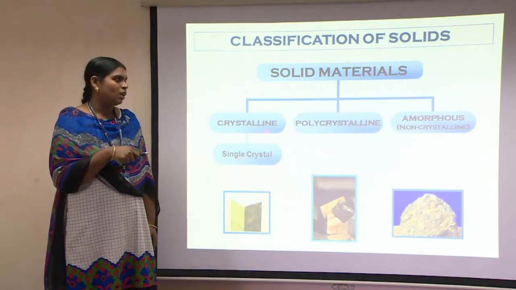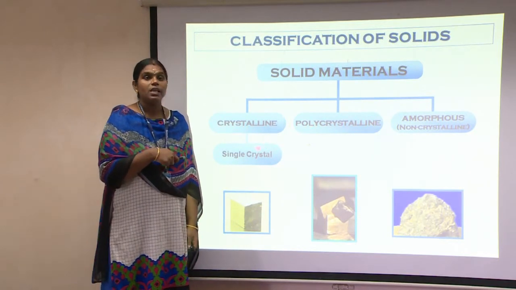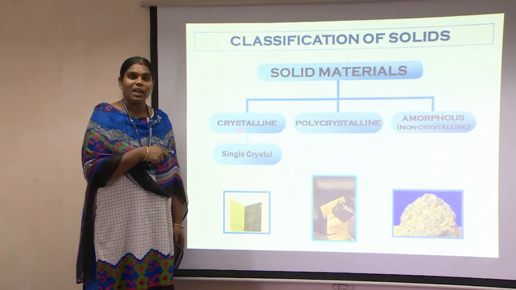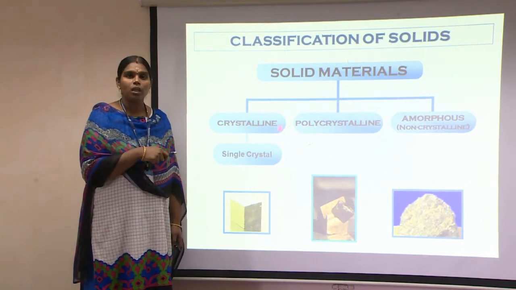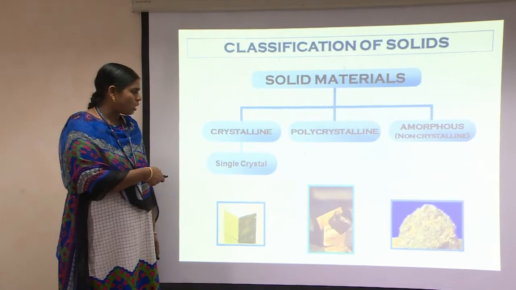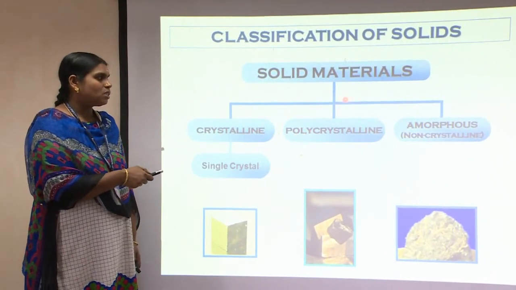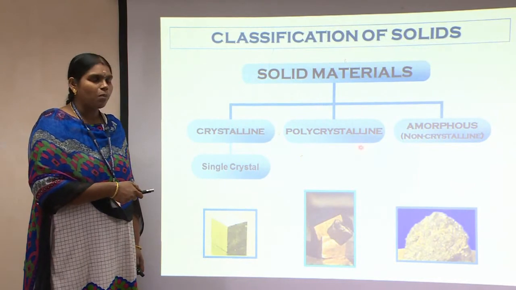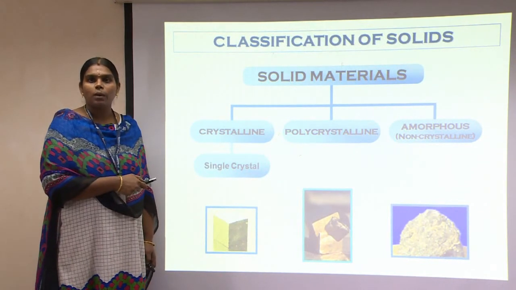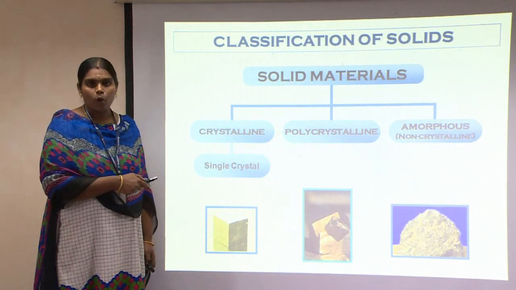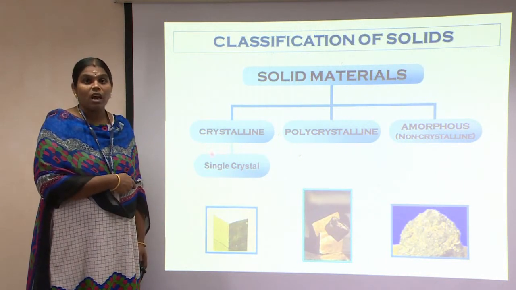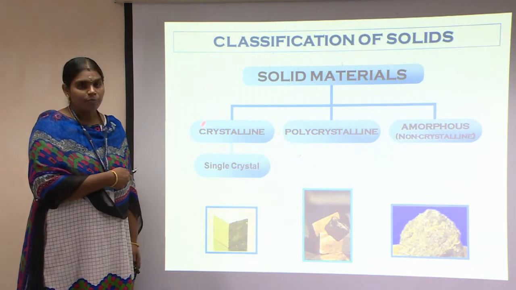How we classify a crystal into single crystal and polycrystal is based on the grain boundaries. What are grains? Grains are nothing but atoms. If the atomic orientation throughout a crystal is the same, we say that it doesn't have any grain boundary. A grain boundary is a defect in a crystal, whereas the polycrystalline material has a lot of grain boundaries. That means the orientation of atoms differs from one part of the crystal to another, and it is very easy to grow a polycrystal even within a day or within an hour, whereas a single crystal takes a month, even more than a month, to grow.